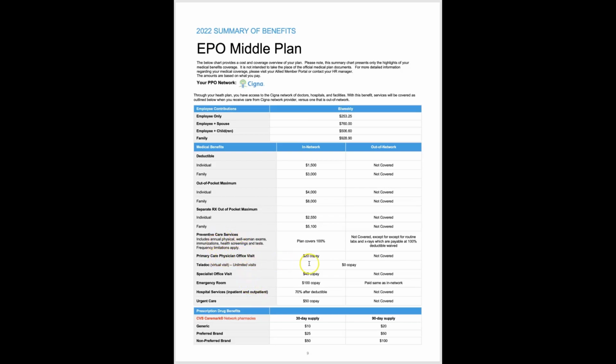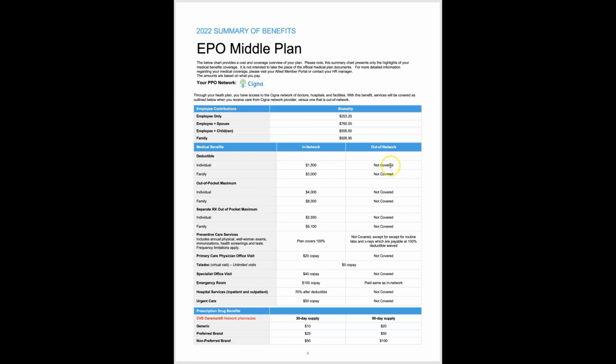Primary care office visits are at a $20 copay, specialist visits are $40, emergency room is $100, urgent care is $50. Hospital services, both inpatient and outpatient, are covered at 70% coinsurance, so the plan pays 70%. You would pay 30% after your $1,500 deductible is met. And this does have a traditional copay model for your pharmacy benefits.